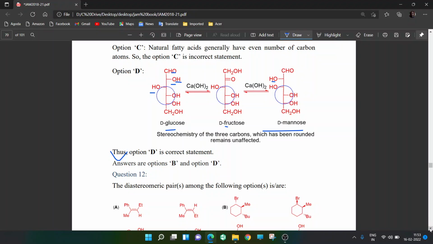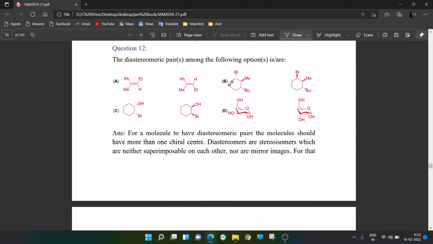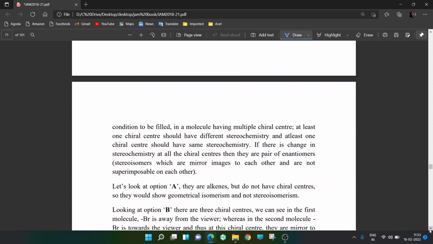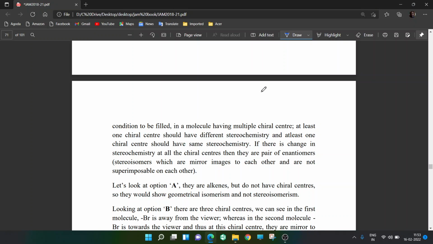Okay, moving to the next question: the diastereomeric pair among the following options are. For diastereomers, it is very important to have more than one chiral center, because if you have one chiral center then it can only have a pair of enantiomers. When you have more than one chiral center, to fulfill the criteria for diastereomers, at least one of the chiral centers should have the same stereochemistry, and at least one of them has to be different.